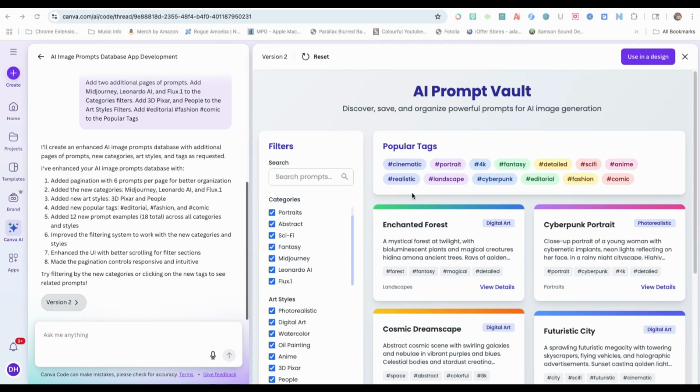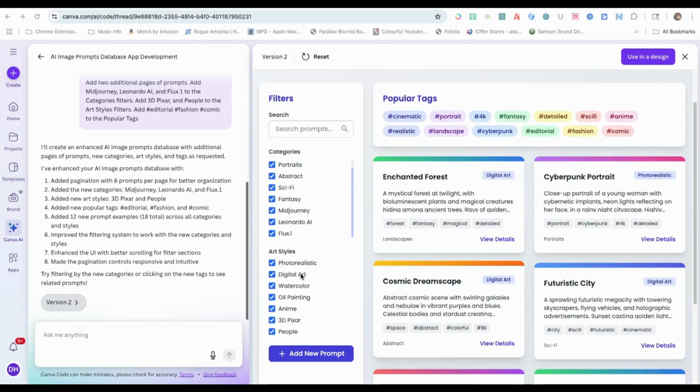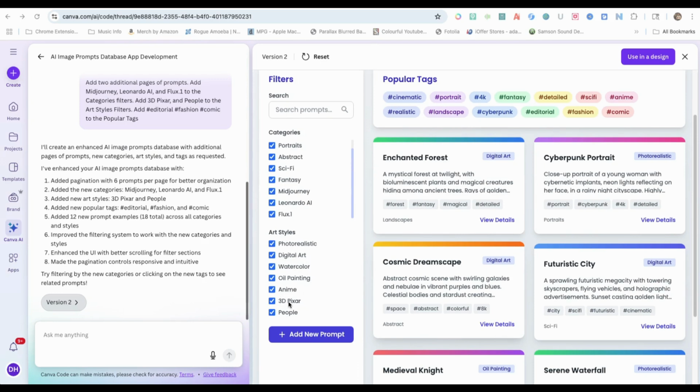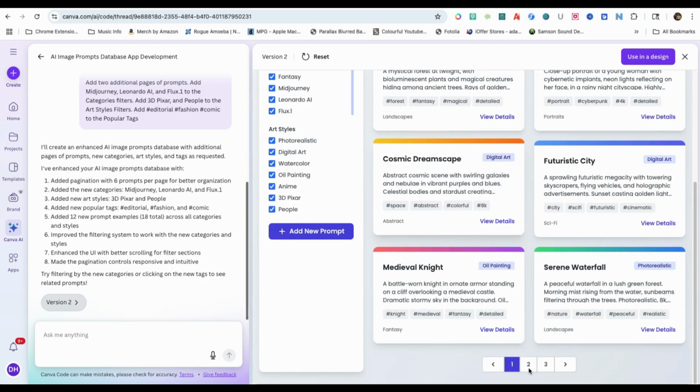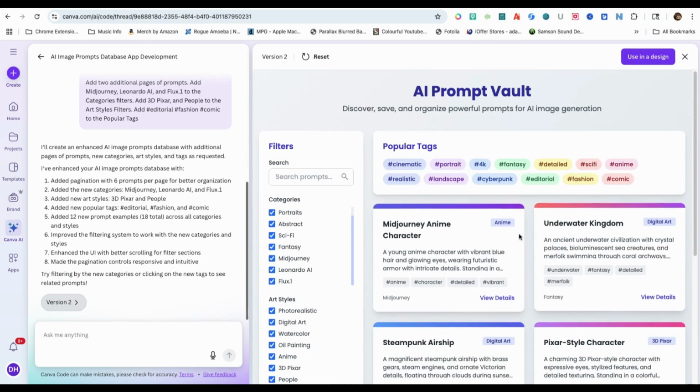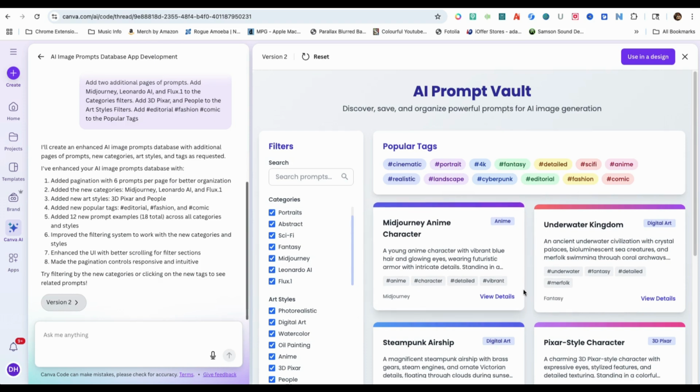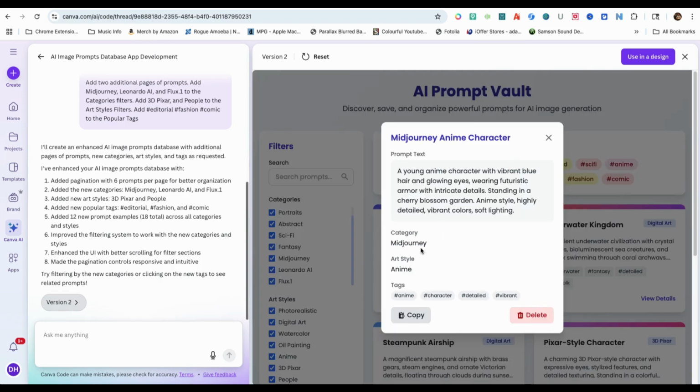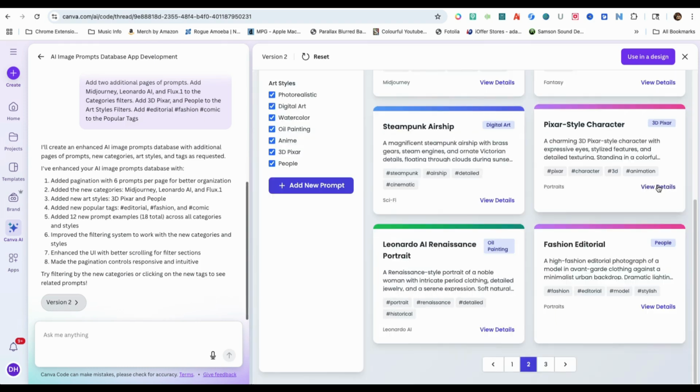As you can see, Canva AI updated my app. It added Midjourney, Leonardo AI, and Flux One to categories, 3D Pixar and people to art styles, and editorial, fashion, and comic to popular tags. It also added more template prompts which created additional pages. I like how it created new prompts related to the new categories and art styles. For example, it created a prompt for an anime character, placed it in the Midjourney category under art style, and added relevant tags for it.